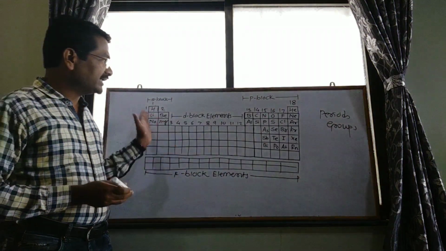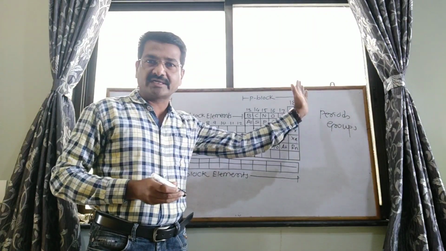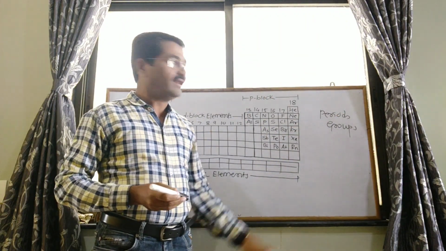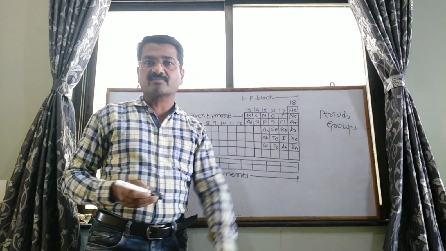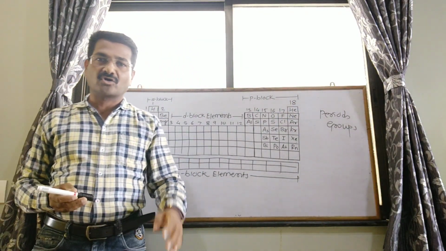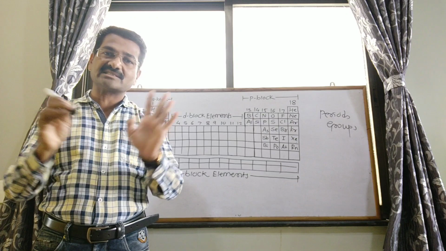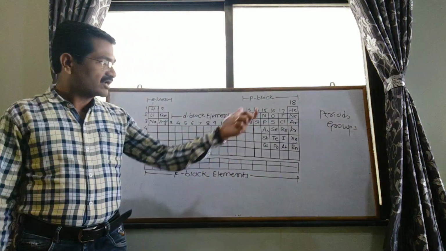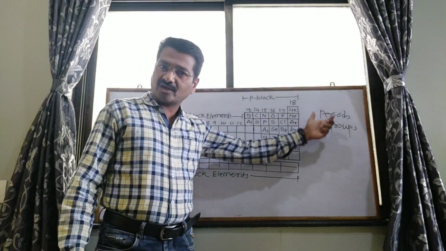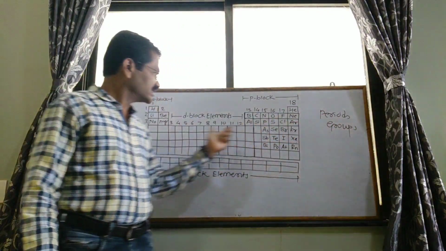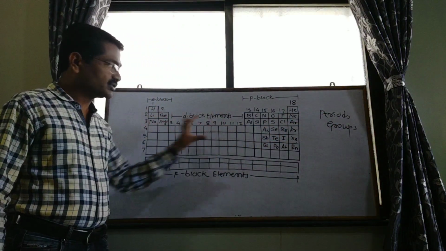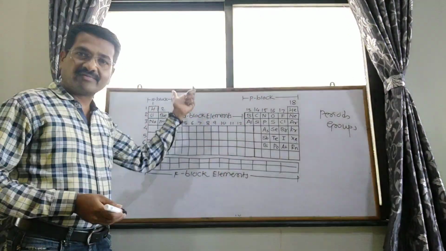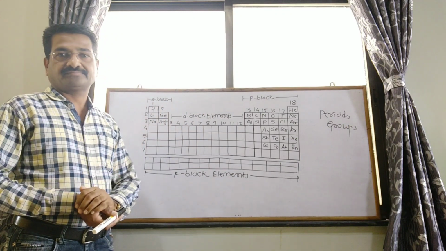The horizontal rows in the periodic table are called periods, while the vertical columns are called groups. All these terms were already seen in 11th.